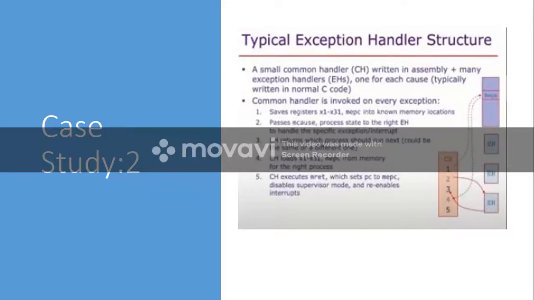Okay, so the control is given to the common handler, and the common handler will identify what operation it is. It is a multiplication operation, so it will give the control to the particular handler which performs the multiplication. It will perform the multiplication and return. Once it is returned, again it will give the result to that particular user program. Okay, so this is how it can be done.